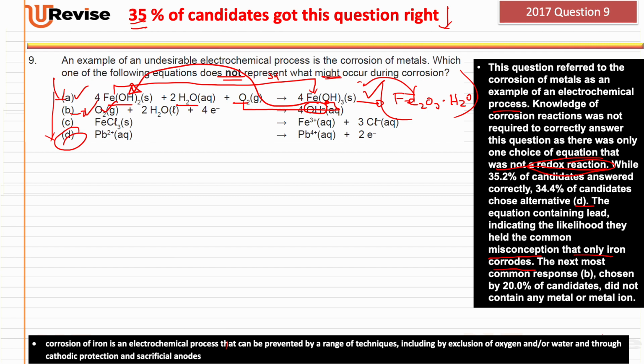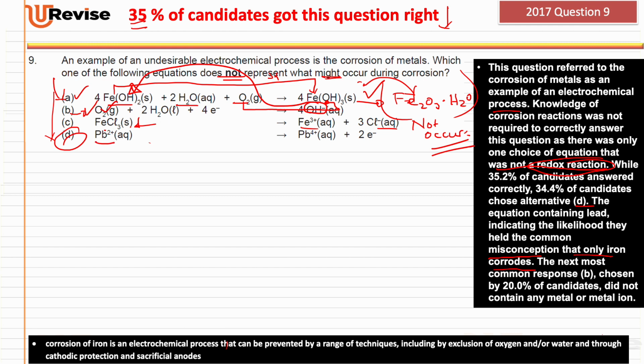Let's look at the next one, which says iron chloride solid going to this aqueous. So this is just a dissolution process. It doesn't have anything to do with corrosion. We just took iron chloride, dissolved it in water to turn into ions, and there is no change in oxidation state. So this one does not occur in the process of corrosion.